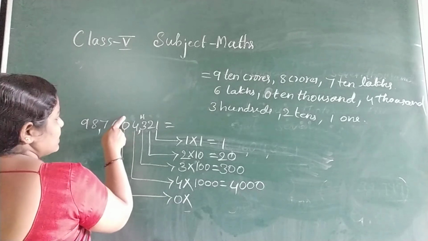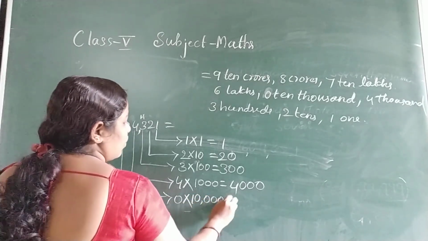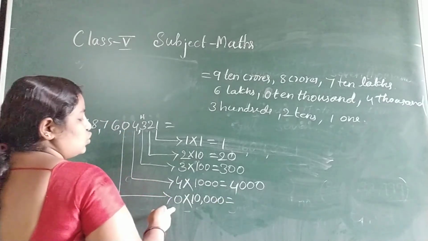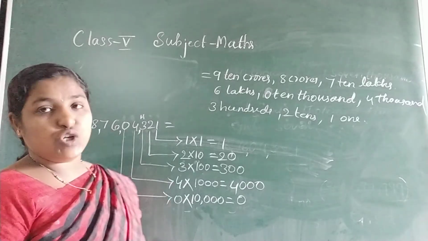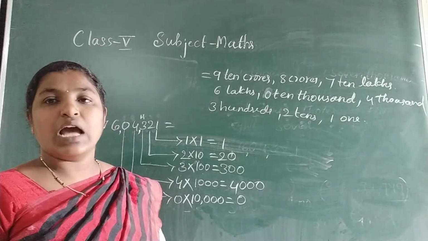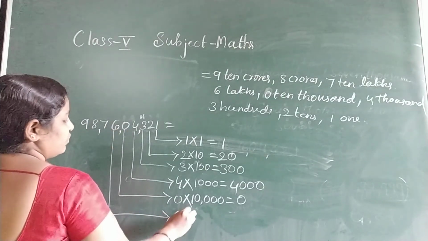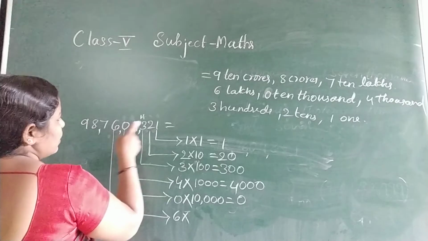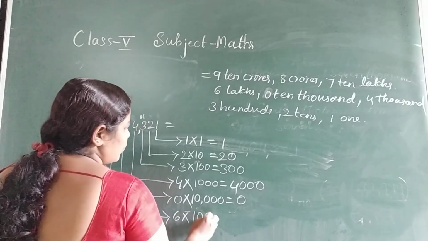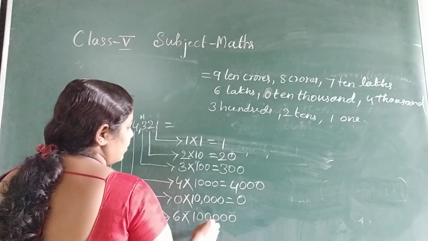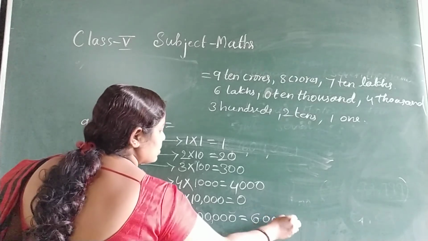Next, 0 is in which place? 10,000's place. Okay, 10,000 into 0 is 0, because if we multiply 0 with any number, you will get answer 0. Now, next, 6 is in which place? Ones, tens, 100, 1,000, 10,000, lakh. So you should write lakh here. So 6 into 1 lakh, 6 lakhs.